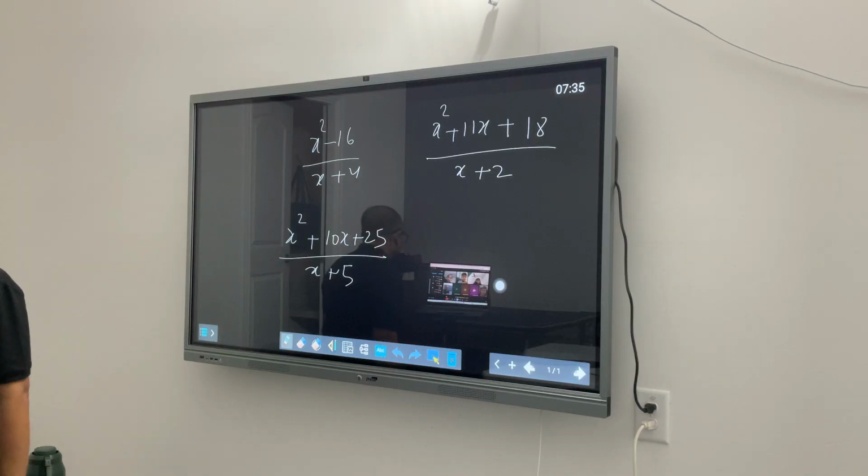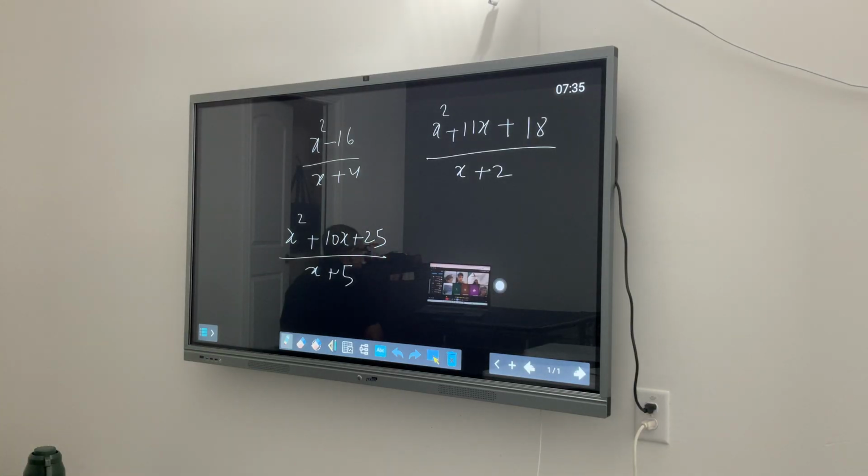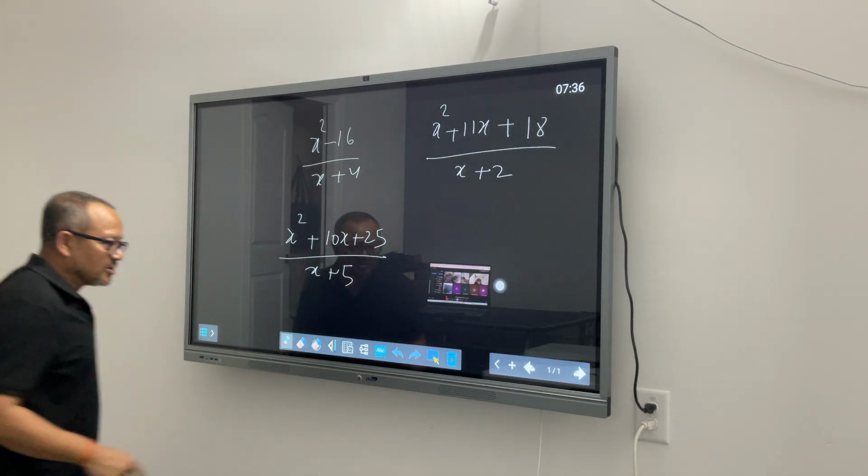Okay, Devans, you were saying something. You have raised your hand. Tell me, Ram, what is cooking up? Well, like the x squared plus 11x plus 18, I got a remainder. You got a remainder? Yeah. Otherwise, like simplified, I finished the problems. Okay. We'll double click on each of them. Don't worry about it.